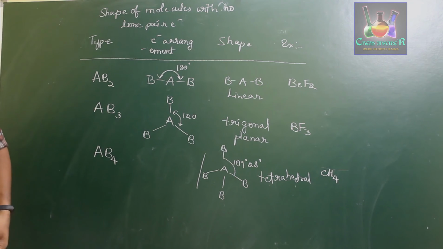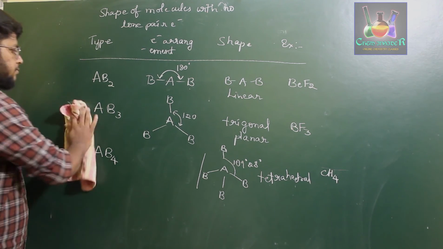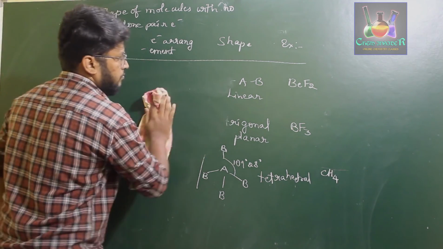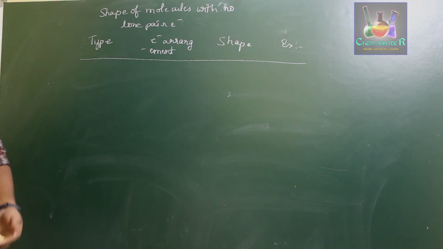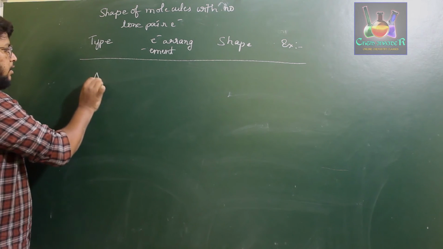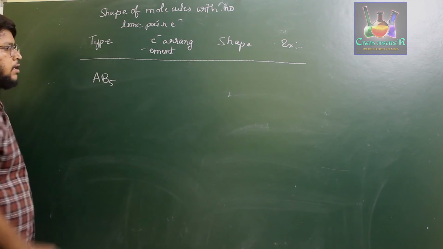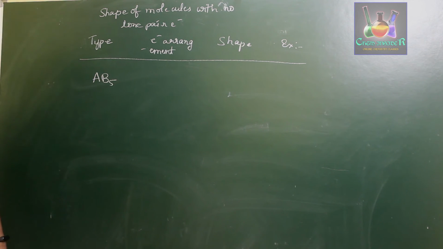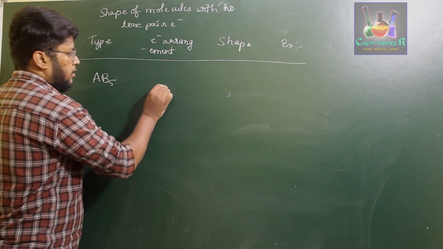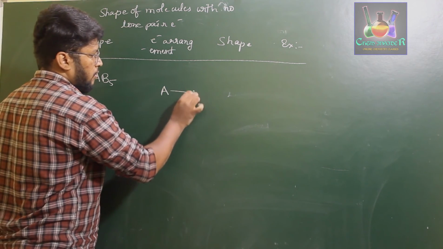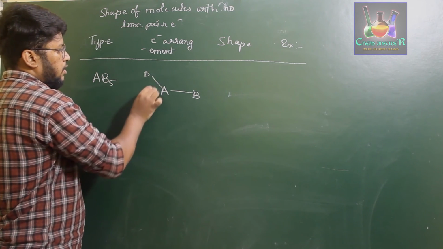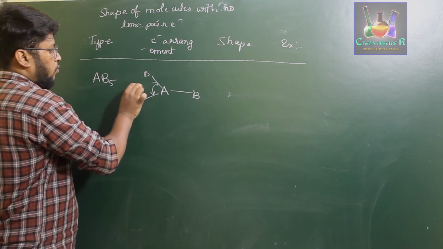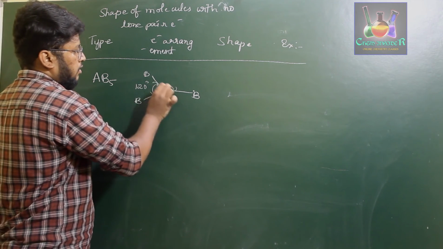Now for molecules of the type AB5. An AB5 molecule comes across as the shape of A with B, B, B. These three bonds are at 120 degrees with one another.